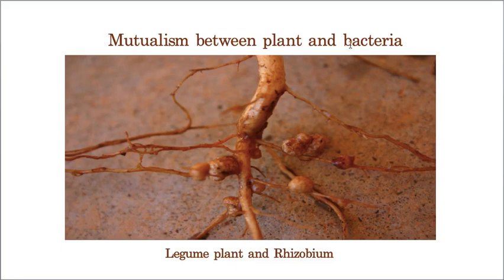That means here rhizobium bacteria; I mentioned it very clearly, legume plant with rhizobium bacteria. You all know rhizobium bacteria has one very important enzyme called nitrogenase, which is capable of converting the atmospheric, that means gaseous, nitrogen to nitrite or nitrate form, which are the edible forms for plants.